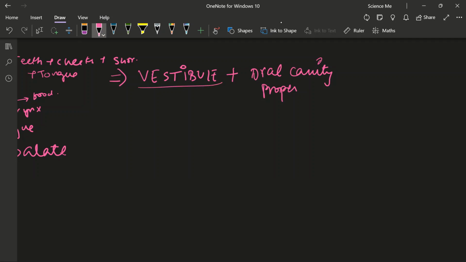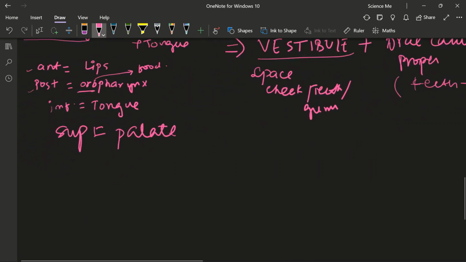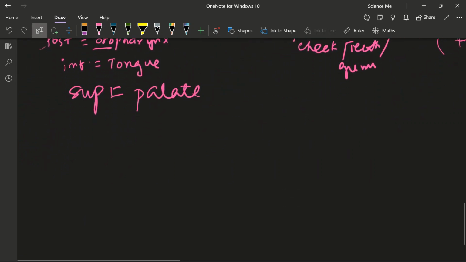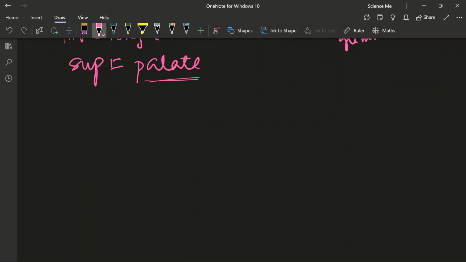Vestibule is all the space between your cheek, your teeth, gums, everything together called as vestibule. Whereas oral cavity proper is only your teeth plus gums area. That is your oral cavity proper. So vestibule plus oral cavity proper comprises your buccal cavity. This is very important.